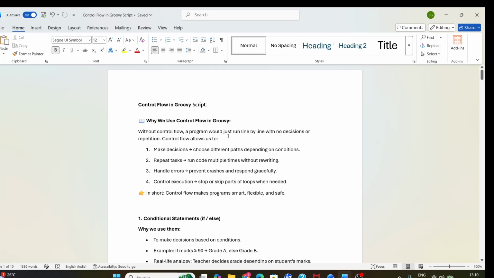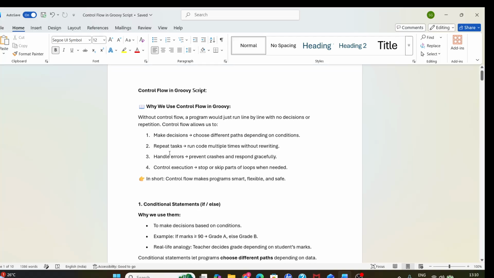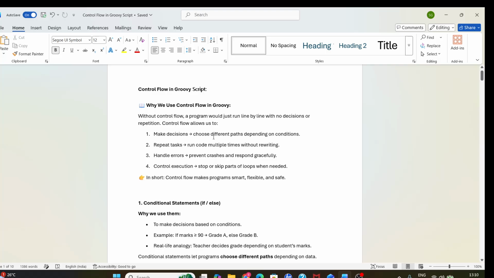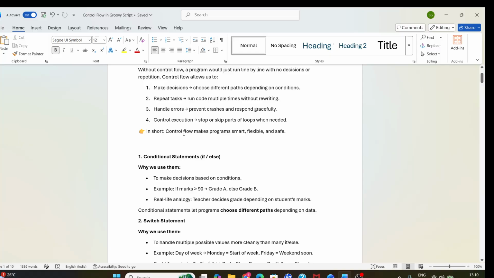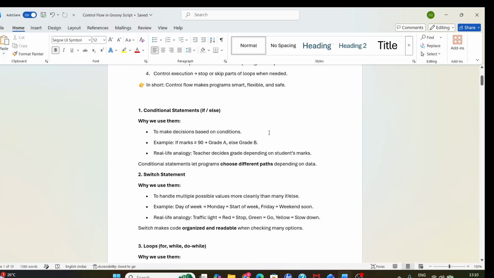Control flow allows us to make decisions, meaning choose different paths depending on conditions, then repeat tasks, running code multiple times without rewriting, then handle errors, preventing crashes and responding gracefully, and control execution to stop or skip part of the loop when needed. So, in short, control flow makes a program smarter, flexible, and safe.